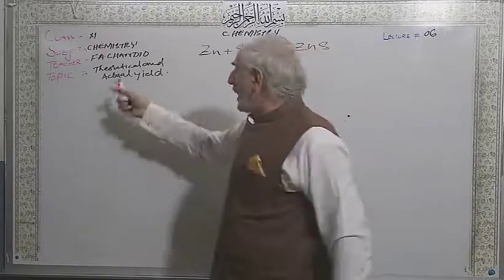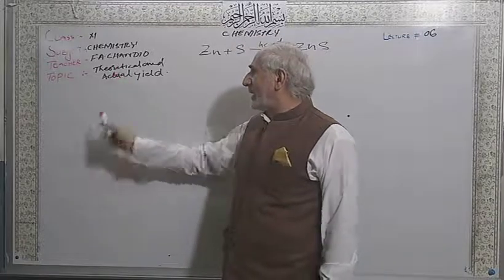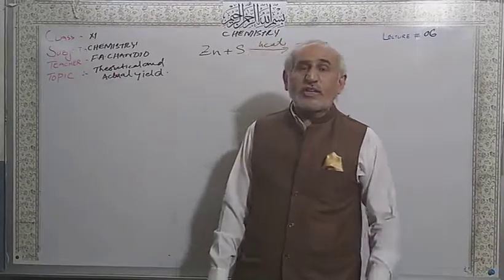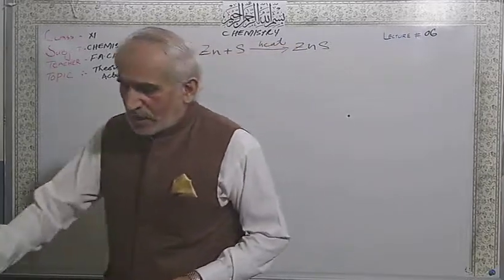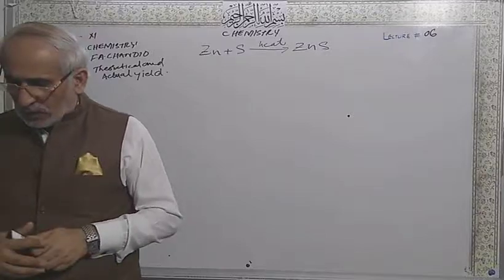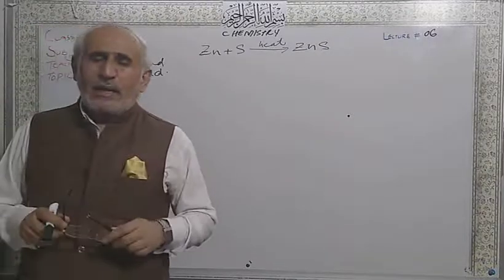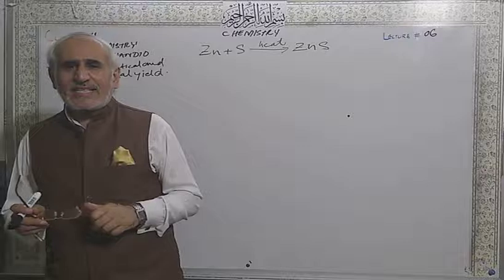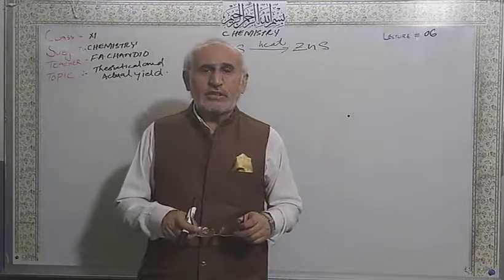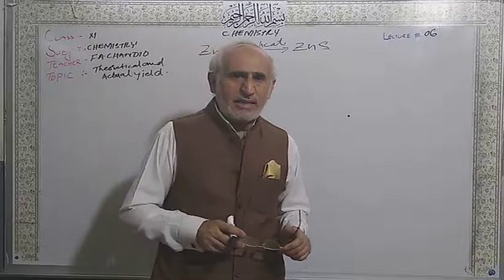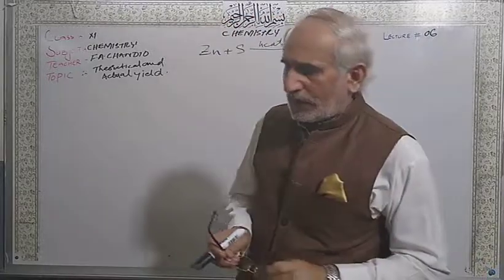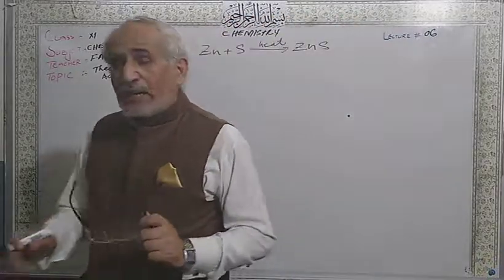And I told you that theoretical yield is greater than the actual yield. What is the reason behind this? This question may be asked. If you see in your book, why is the actual yield less than the theoretical yield? Three points are given in your book.